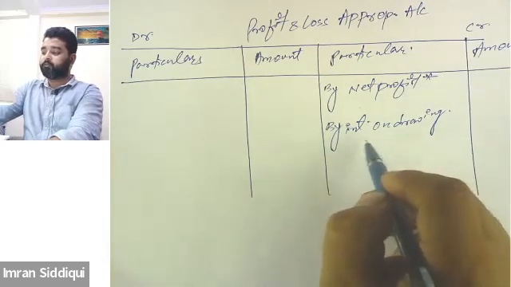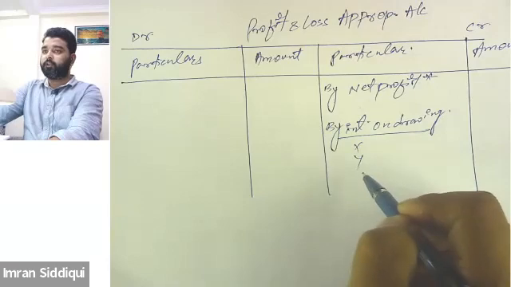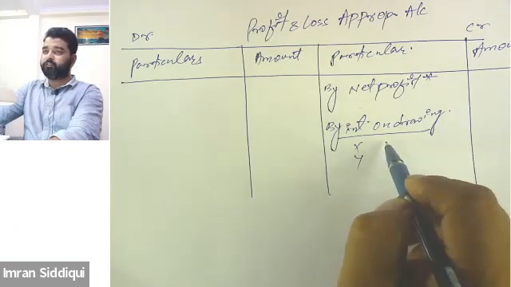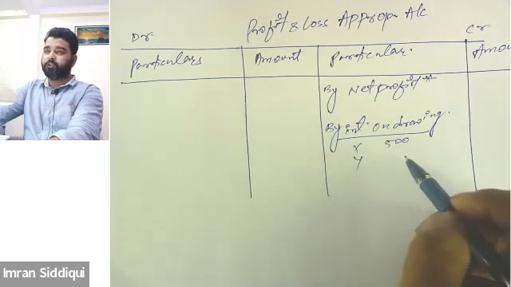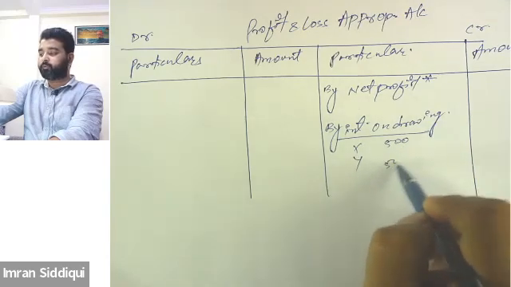Other than this, for example, when we talk about interest on drawings, let's say there are two partners, X and Y. X has borrowed a certain amount of funds. Whatever the fund X has taken, we will charge interest on that amount. Let's suppose the rate of interest is 5% and the amount of interest on such drawing will be 500. Then such interest will be recorded here.